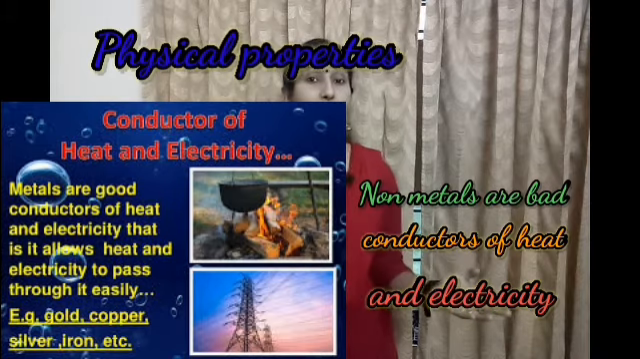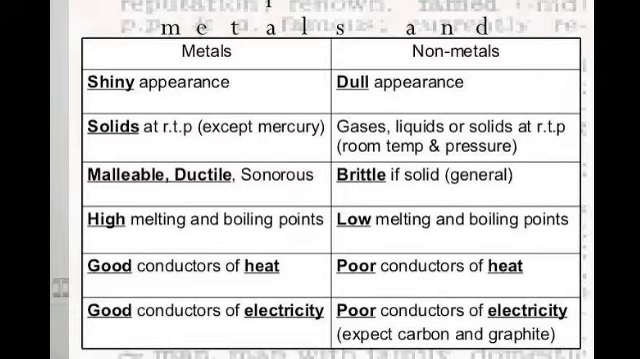So what are the physical properties of metals and nonmetals? Metals are hard; nonmetals are soft. Metals are lustrous; nonmetals are dull. Metals are malleable; nonmetals are non-malleable. Metals are ductile; nonmetals are non-ductile. Metals are sonorous; nonmetals are non-sonorous. And metals are good conductors of heat and electricity, and nonmetals are bad conductors.